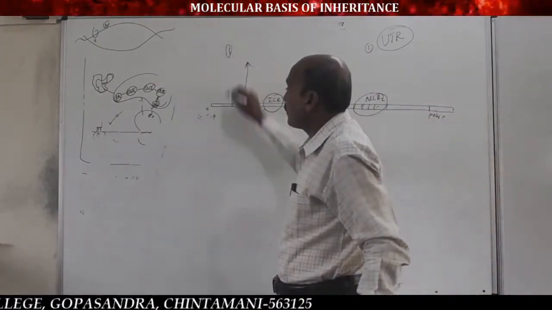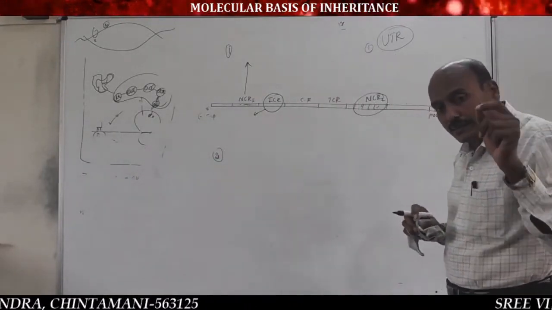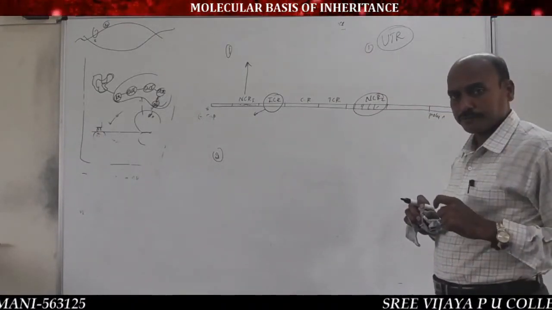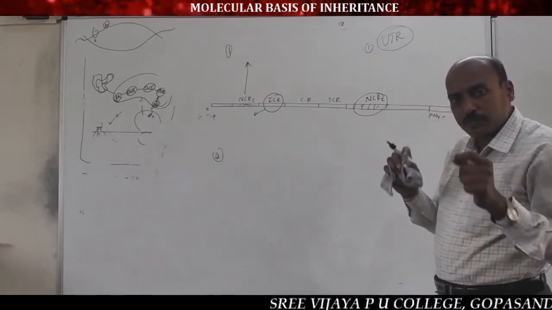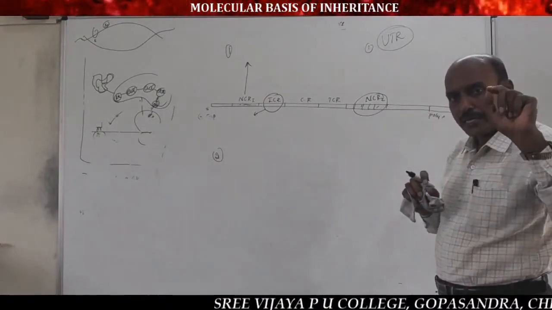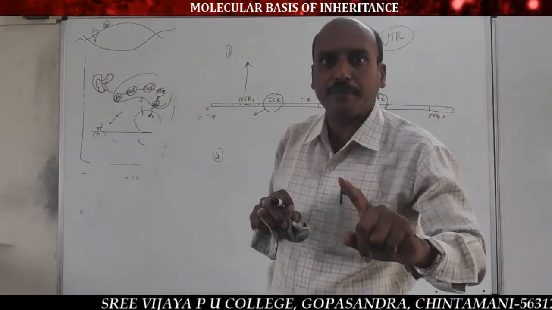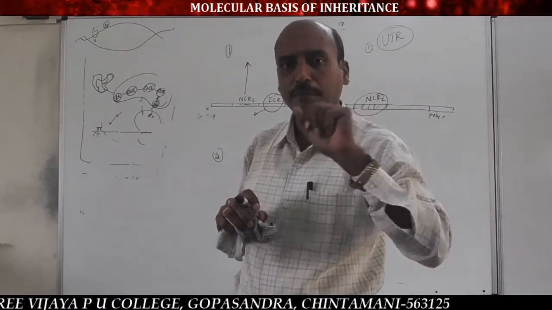And the second extra information is, listen here, in the chain initiation process, mRNA moves from the nucleus to the cytoplasm and binds to the smaller subunit, never to the larger subunit. Very important.